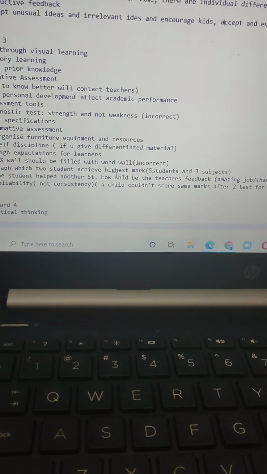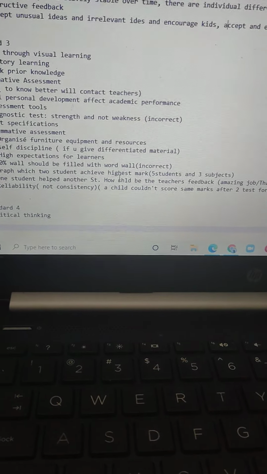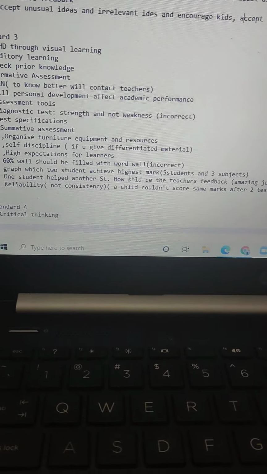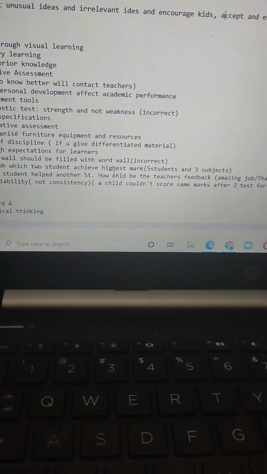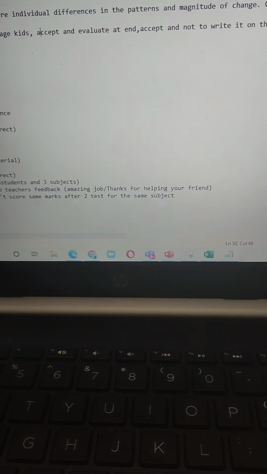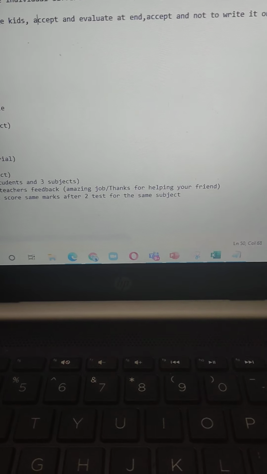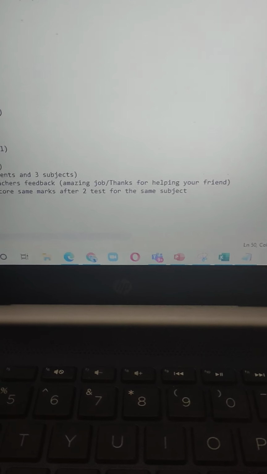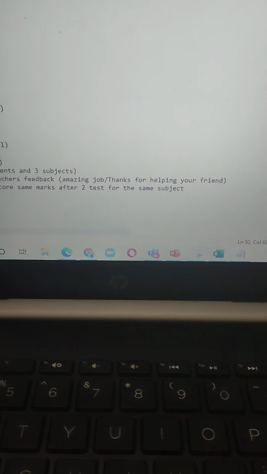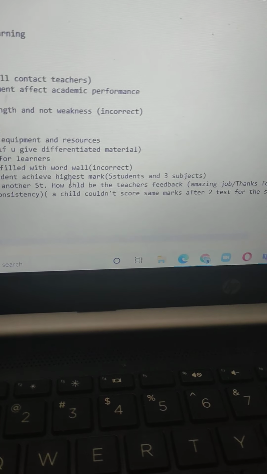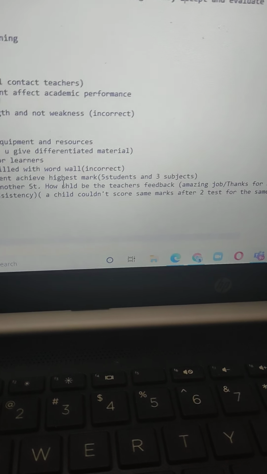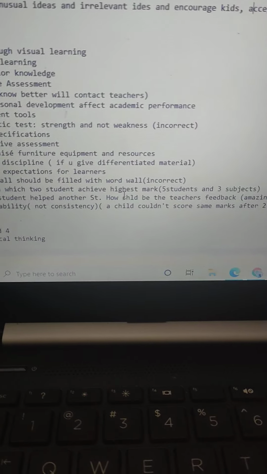Then there was a scenario wherein one student was helping the other student, and the teacher was supposed to give feedback. The feedbacks were: amazing job, excellent. Then there was an option, thanks for helping your friend. The further options I'm not really able to recollect. In this, I believe the answer is thanks for helping your friend, and there was one more.